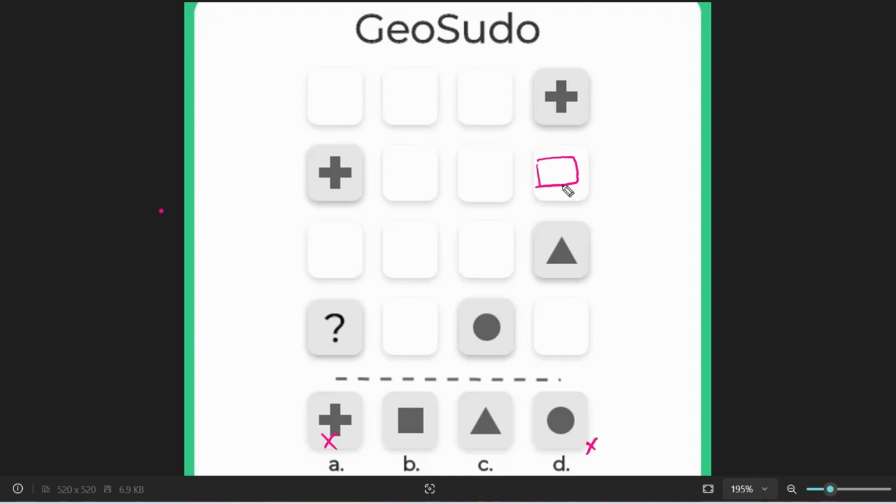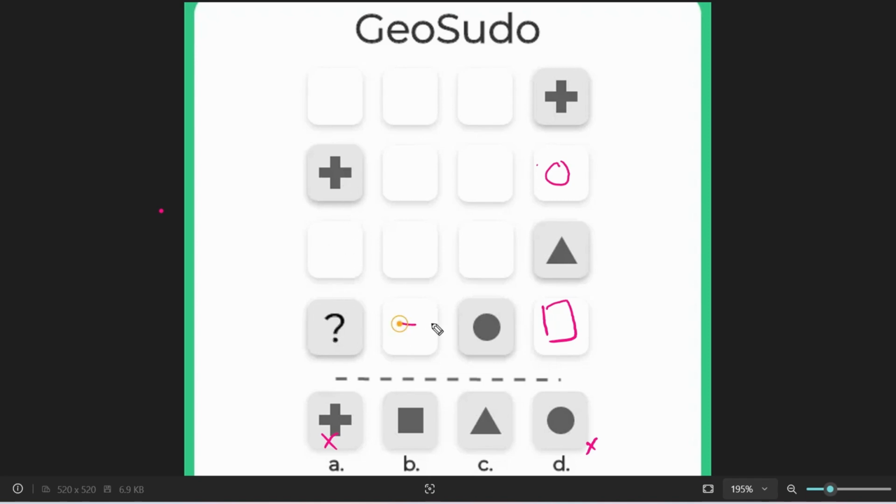You can just replace the square here, and you can replace this circle here. Then as you can see, circle and square are already present in this row and plus is present here, so plus is not possible here.